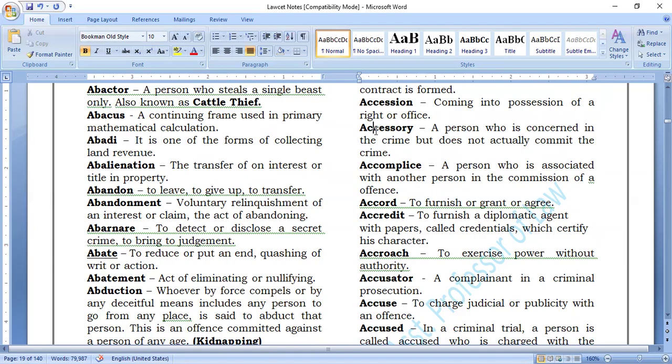Using that weapon, A is going to harm Y. Is that person directly getting involved in the murder or crime?